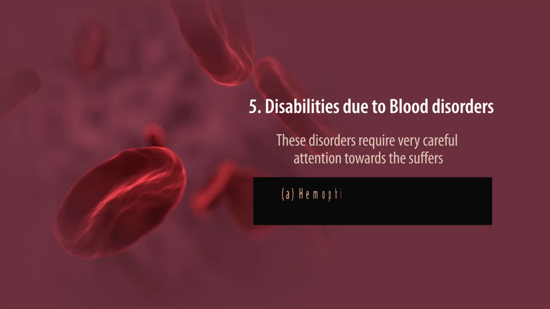They require more extensive and intensive support on the part of others, on the part of the family, on the part of the teachers, and on the part of society as a whole. These are of further 3 types. First, hemophilia, second is thalassemia, and the third one is sickle cell anemia.